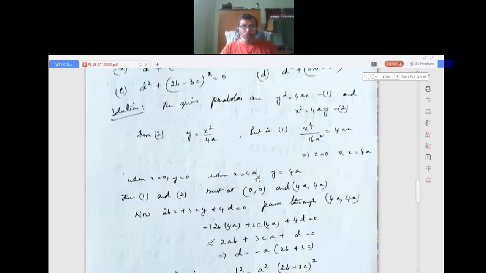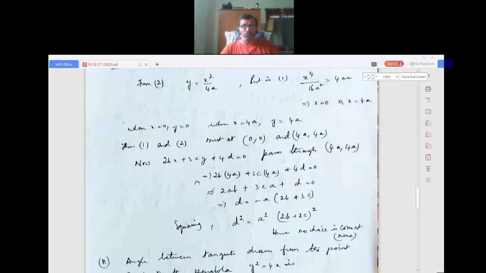So now when x equals 0, y equals 0, and when x is 4a, y is 4a. These are the points of intersection of the two parabolas: (0, 0) and (4a, 4a). Now the line 2bx plus 3cy plus 4d passes through. We don't take (0, 0), because if we take (0, 0), we get 4d, and 4d as an answer is not given. So we take (4a, 4a).